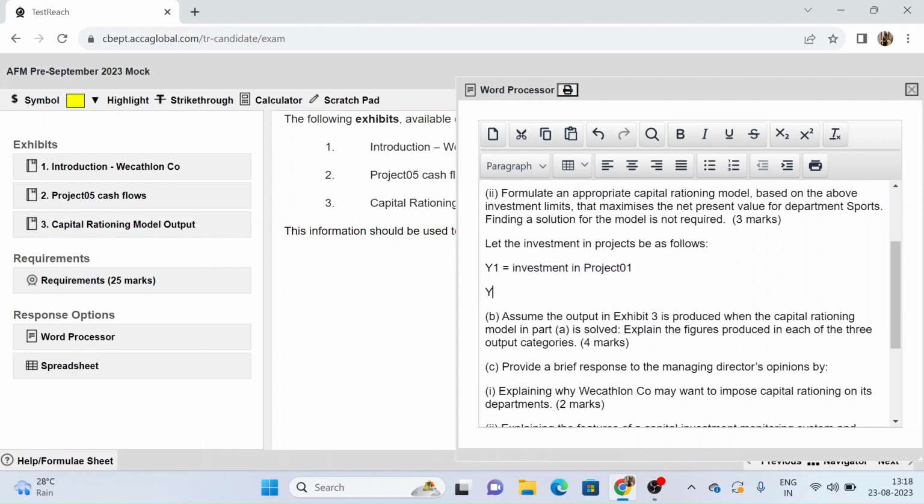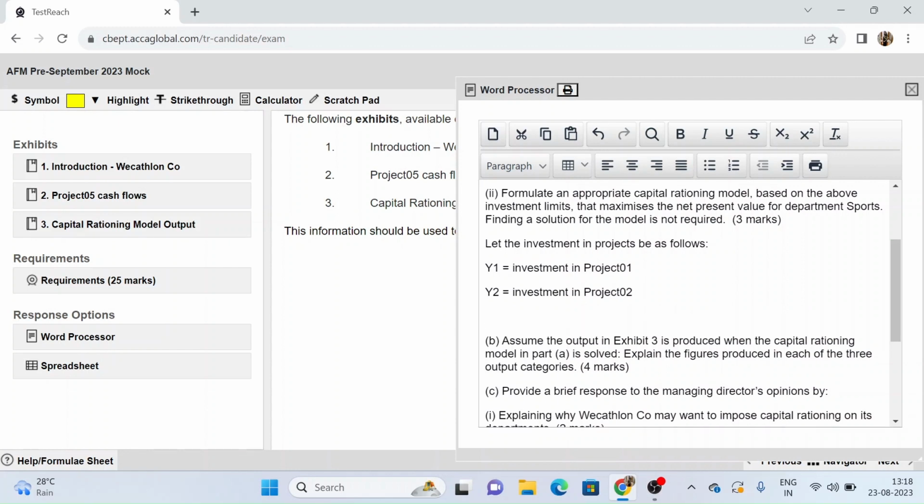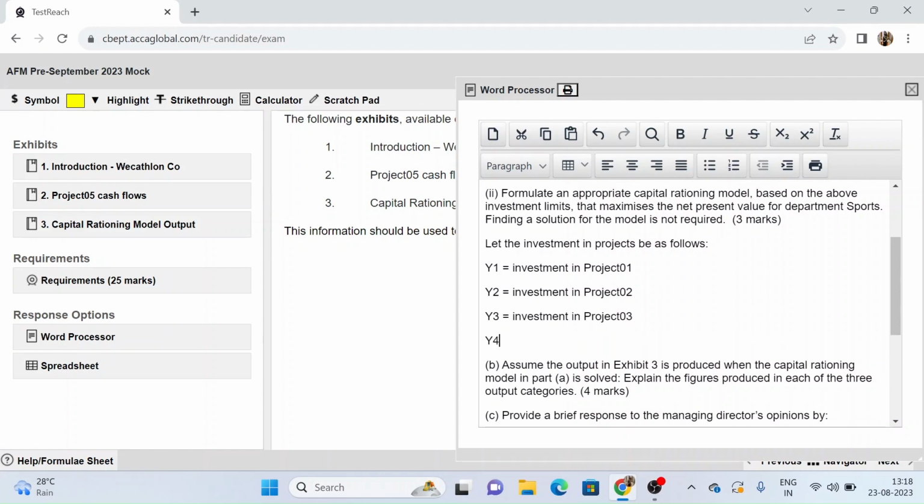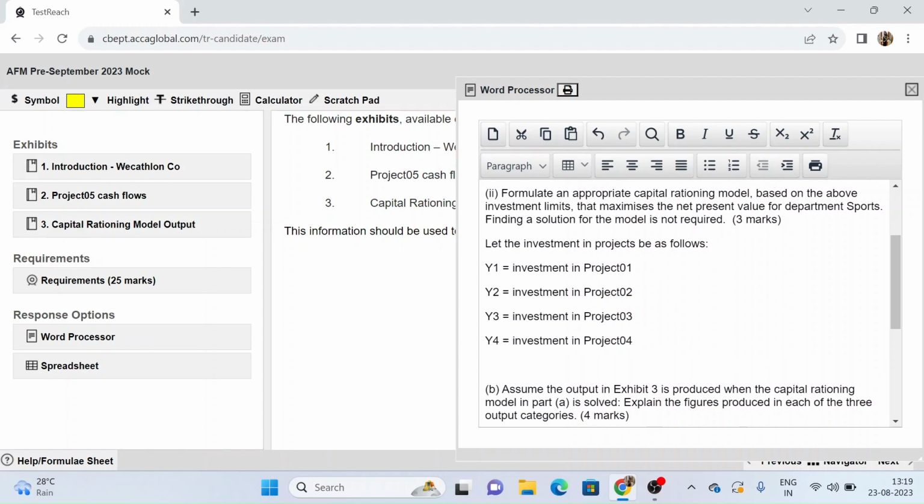So y2 equals investment in project 02, y3 equals investment in project 03, y4 equals investment in project 04, and y5 equals investment in project 05. These are all the projects that we have. So with this I have set all of my variables.